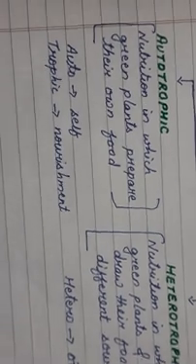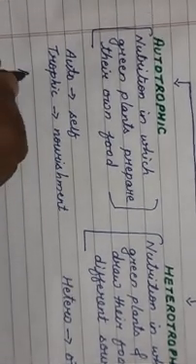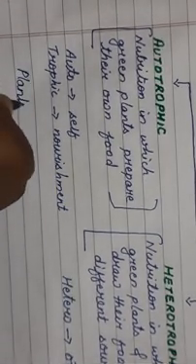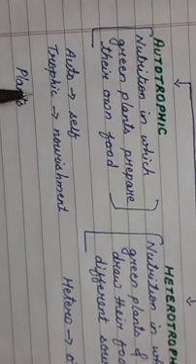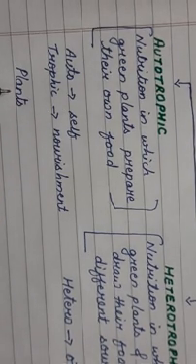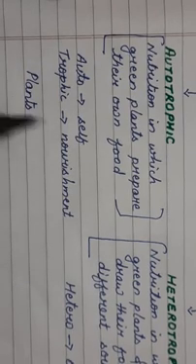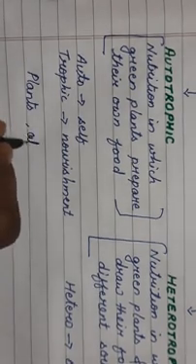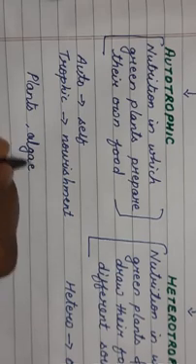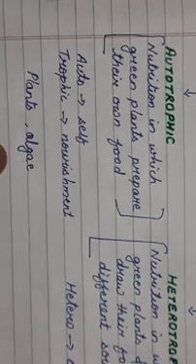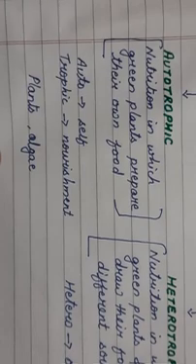You have plants. Plants are autotrophic in nature. Autotrophic means the organisms which can prepare their own food. You all know, children, that plants can prepare their own food. Along with plants there are some algae. Just now I showed algae to all of you. Algae can also prepare its own food.